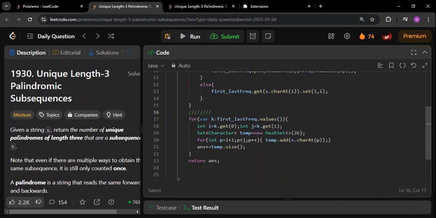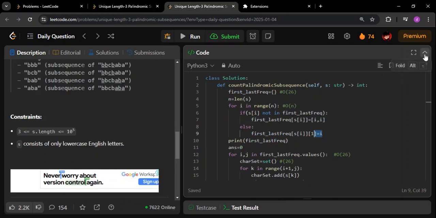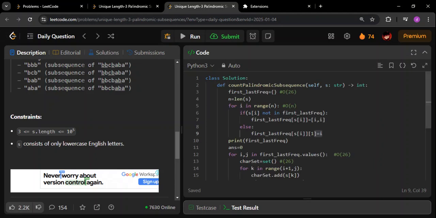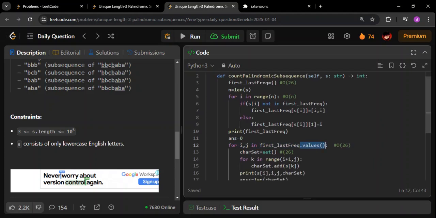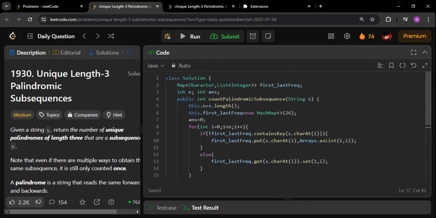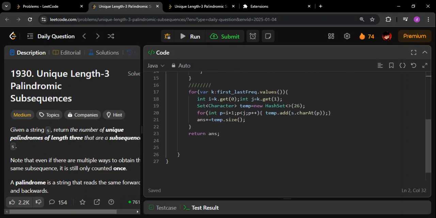So what we are doing, I'm going to call the values. As I mentioned, let me show this first again. So see this part, we are only bothered about the values. We know there can be at most 26 keys and 26 values. We are only bothered about the values and not the keys. If you see in the Python also, I'm only bothered about the values. I'm not bothered about the keys. For that reason I'm just going to the values. The values are going to be a list of integers in my case. Right, I'm going through them.